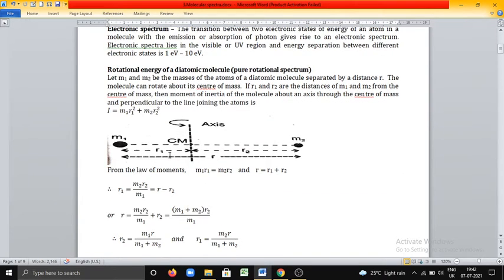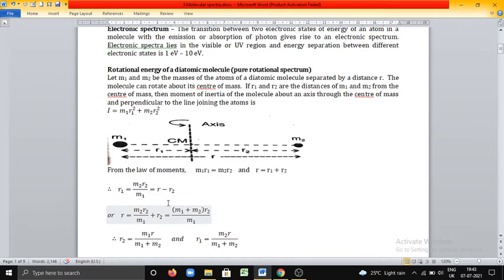From the law of moments, we know that since this molecule balances about center of mass, we can write M1 R1 is equal to M2 R2, and also we know that R is equal to R1 plus R2. Therefore, from this equation, we can write R1 is equal to M2 R2 by M1, and also R1 is given by R minus R2.